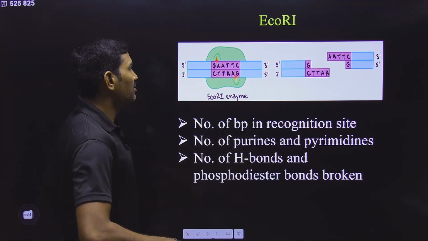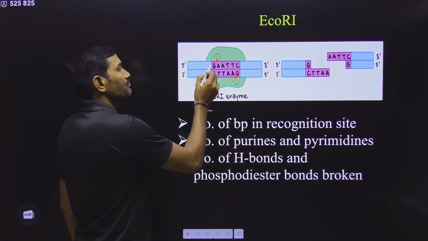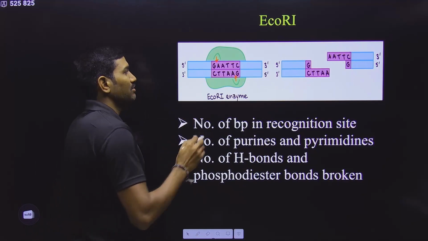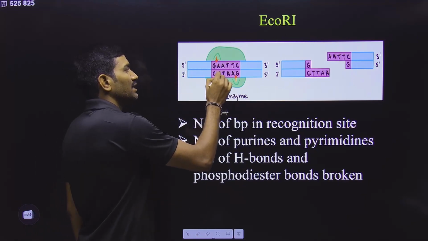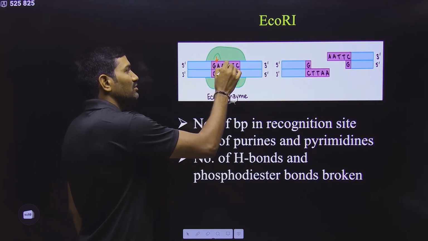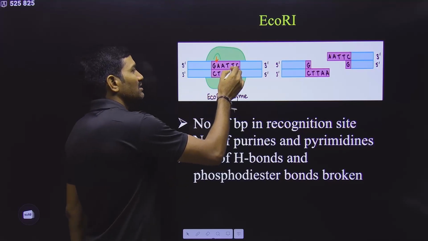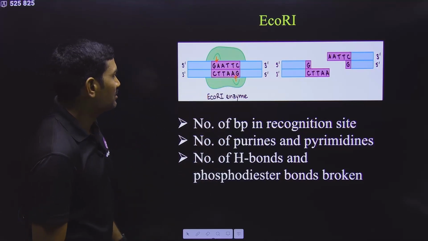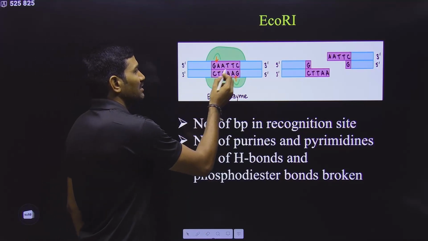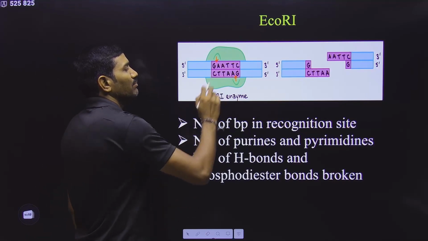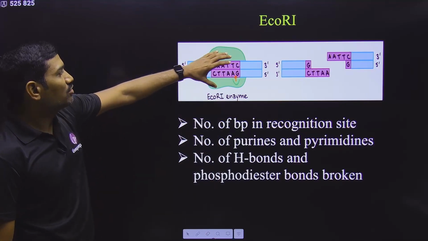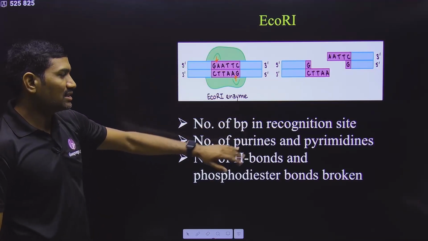And how many hydrogen bonds are present? Observe carefully here. Between G and C, 3 hydrogen bonds; A and T, 2 hydrogen bonds; A and T, 2; A and T, 2; A and T, 2; C and G, 3 hydrogen bonds. So 3 plus 3 is 6, and 4 into 2 is 8. 8 plus 6, it will be 14 hydrogen bonds present in this particular recognition site.